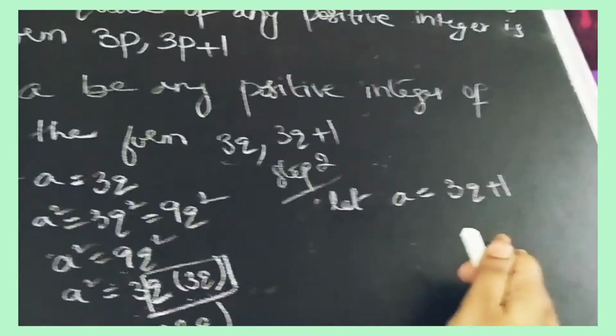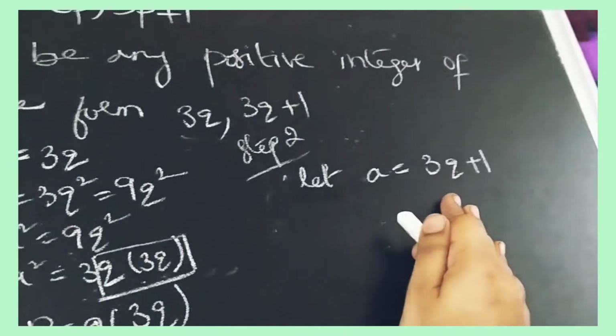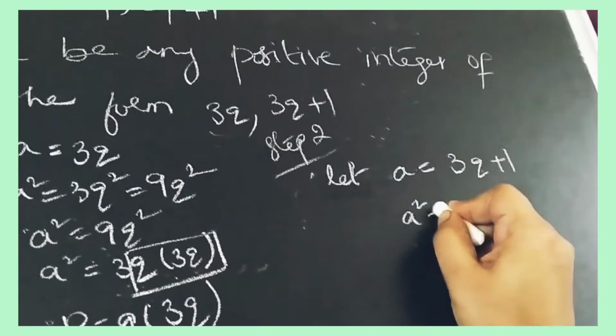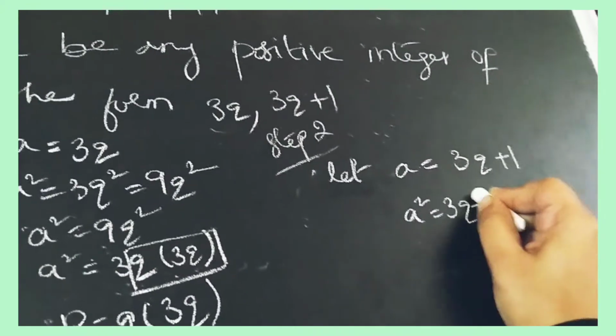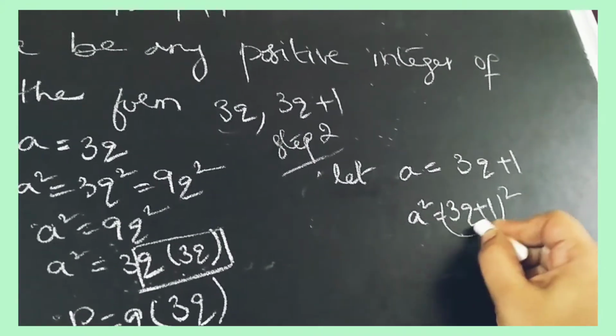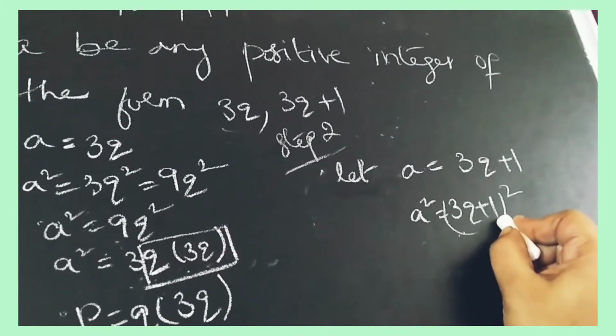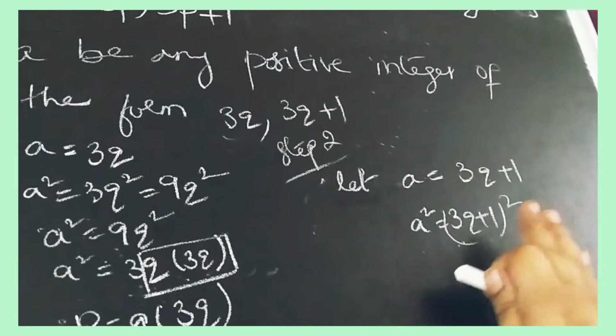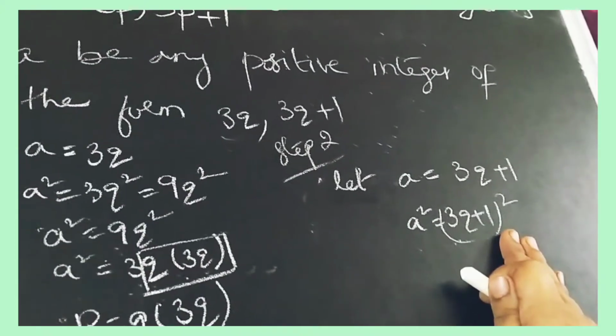In the second step we have to take a is equal to 3q plus 1. Again we have to do squaring. a square is equal to 3q plus 1 whole square. Here it is in the form of a plus b whole square. What is a plus b whole square? It is a square plus 2ab plus b square. This is a formula we know.